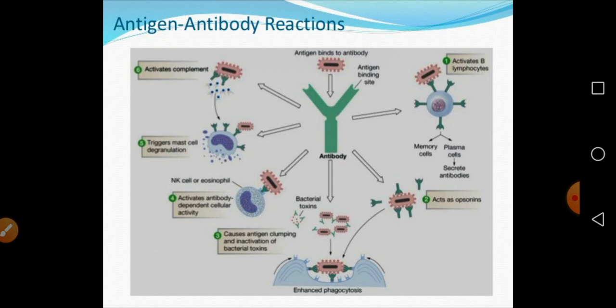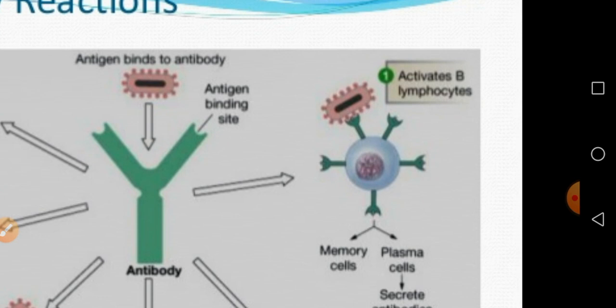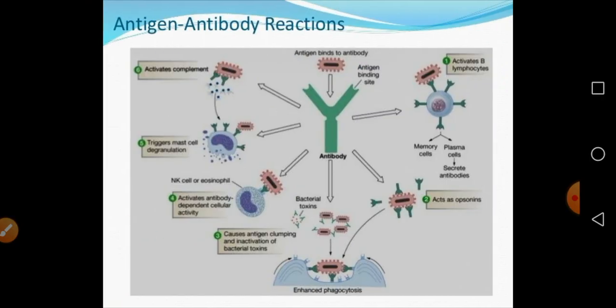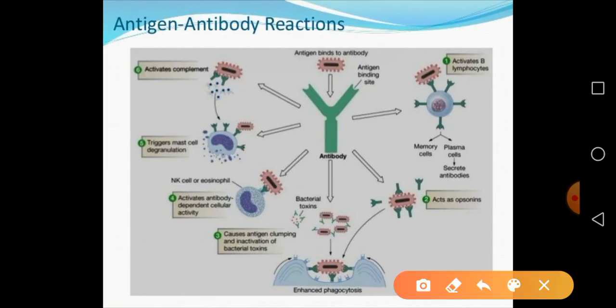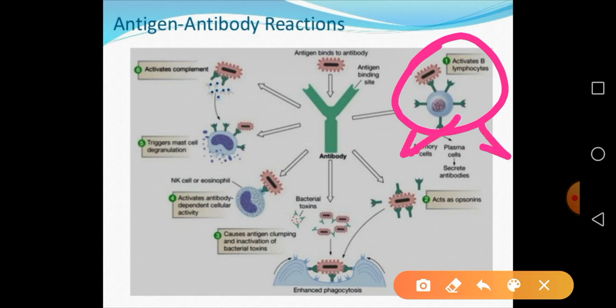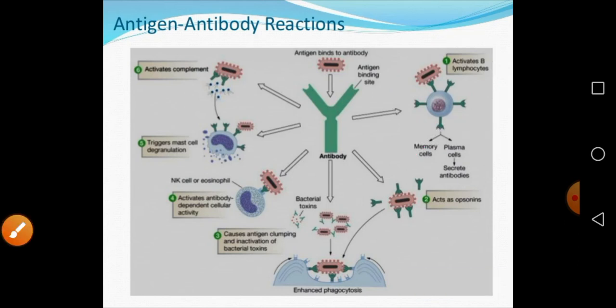So on your screen you can see the different antigen antibody reactions. Here you can see this particular antibody, they activate the B lymphocytes, and then it is going to produce memory cells and plasma cells, and plasma cells actually are going to secrete the antibody.